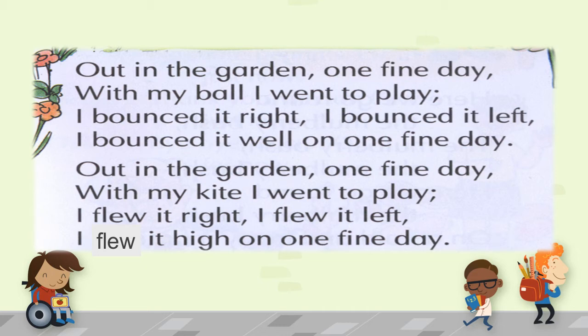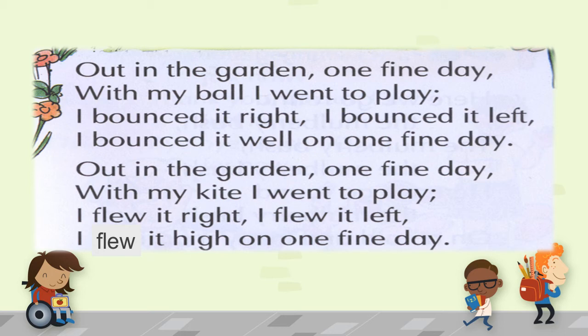The poet says, on another fine day, that means on another pleasant day, the poet goes out in the garden again, and this time he or she goes out with the kite to play.